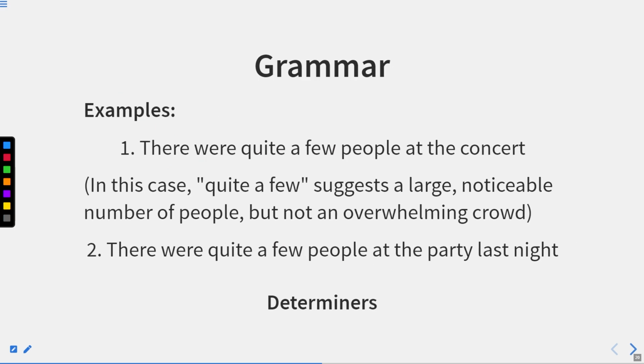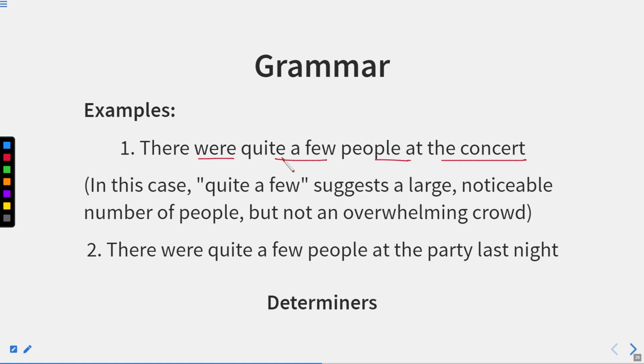For example, there were quite a few people at the concert. In this case, quite a few suggests a large, noticeable number of people, but not an overwhelming crowd. So here you can see the meaning of quite a few. When something is noticeable, it means you can see, yes, there are many people, but they are not an overwhelming crowd.